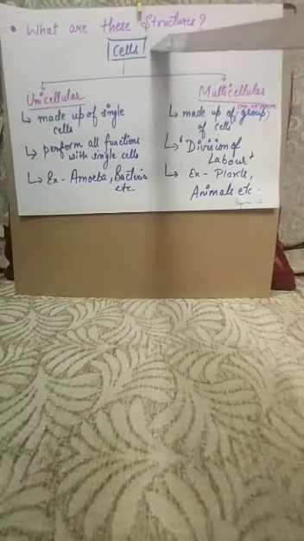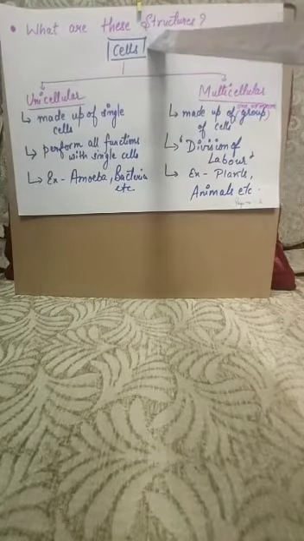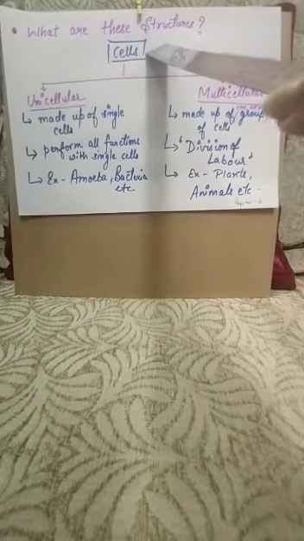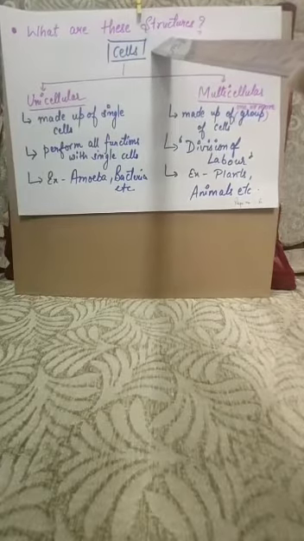In the last video we talked about the cell. The cell is the basic unit of life. If there is a group of cells, it will be called a tissue. If there is a group of tissues, it will be called an organ. If there is a group of organs, it will be called an organ system. By combining all these factors, cell, tissue, organ and organ systems, living organisms are formed.